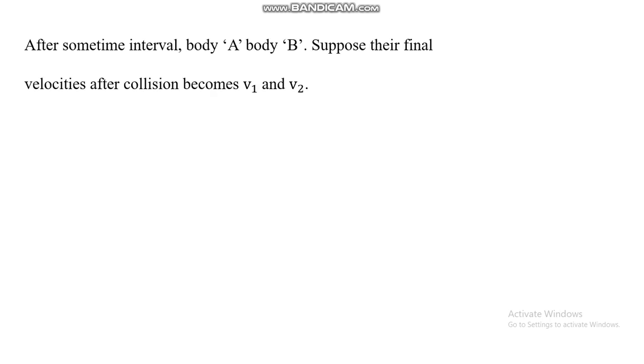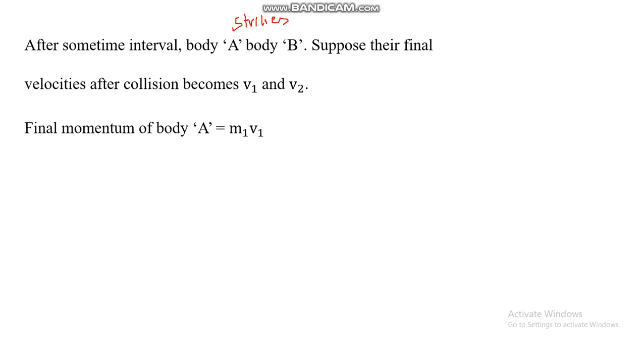After some time interval, body A strikes body B. Suppose the final velocities after collision become v1 and v2.